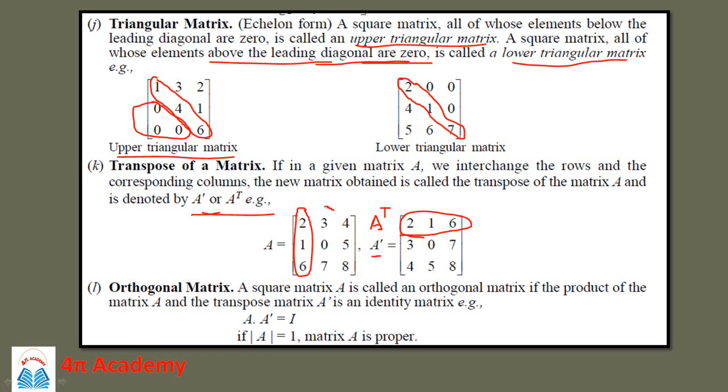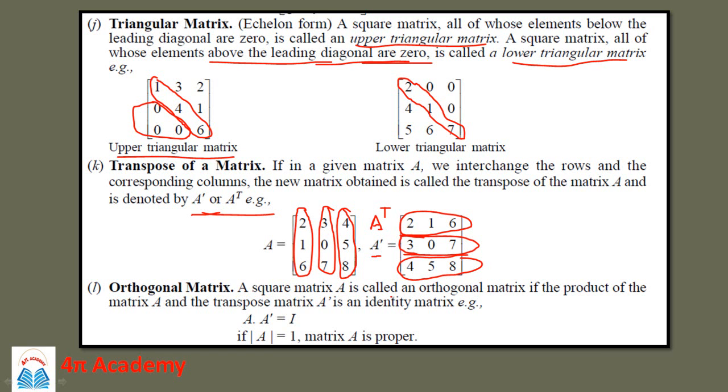Then you have to simply replace this column 3 0 7 by this row, and you have to replace this column 4 5 8 by this row. So if you replace the columns by rows or rows by columns, then you can say that this row, that is 2 3 4, is represented by this column. So if the rows are replaced by columns or columns are replaced by rows, then it is called A transpose. Then next is an orthogonal matrix.